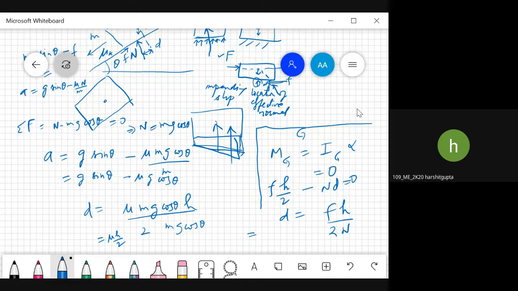Sir, like we are balancing the moments about the point G, can we balance them about the point of contact also, like the bottom left corner, to avoid the toppling condition? Let us see.